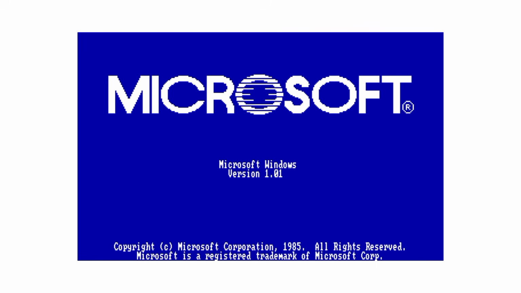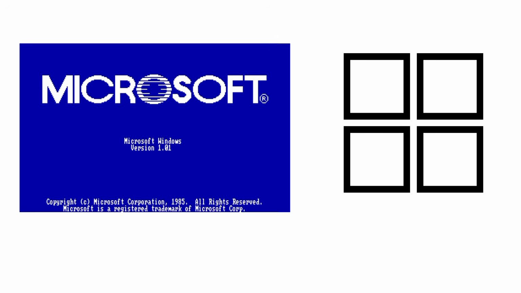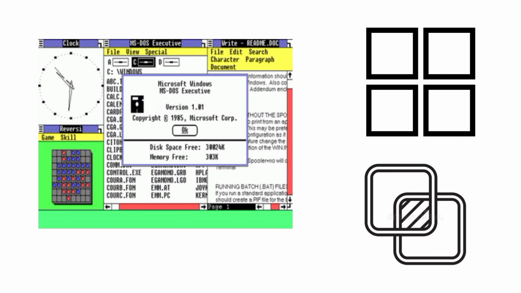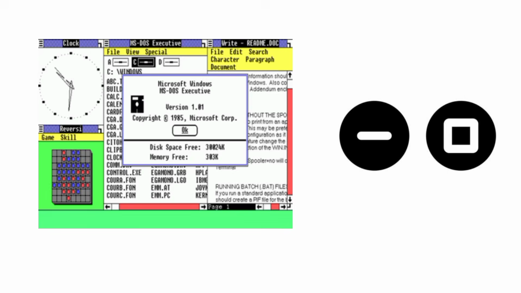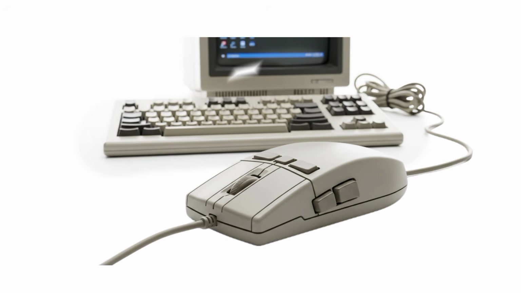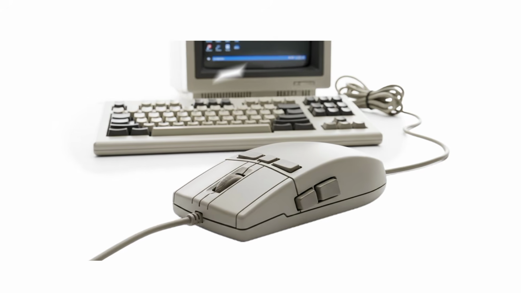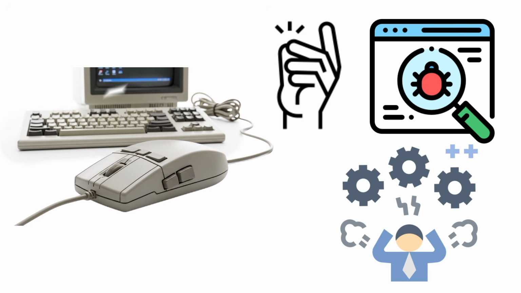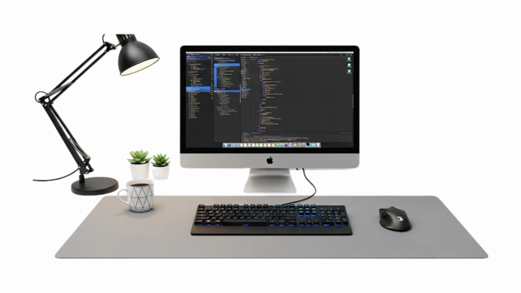However, Windows 1.0 was locked in a tile mode, meaning you couldn't overlap applications. They had to sit neatly side by side. It lacked fundamental features like minimize or maximize buttons. Furthermore, since the entire system depended on a mouse, and mice were still a relatively rare peripheral, it struggled to gain mass adoption. It was a buggy, simple, and often frustrating first draft, but it was the essential, shaky first step toward the modern desktop.